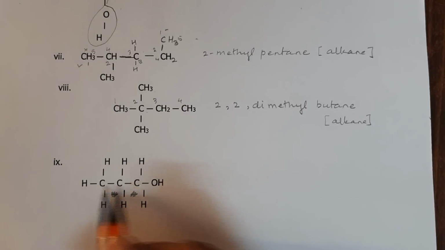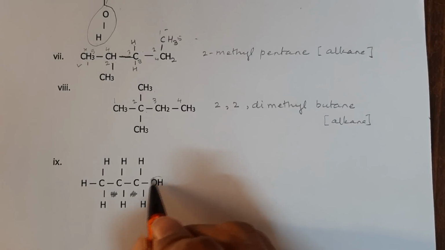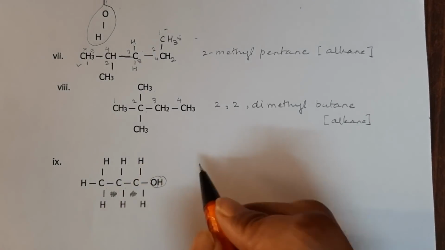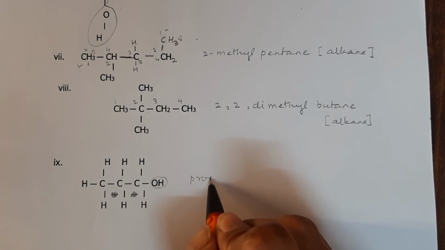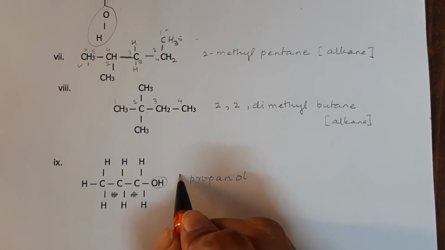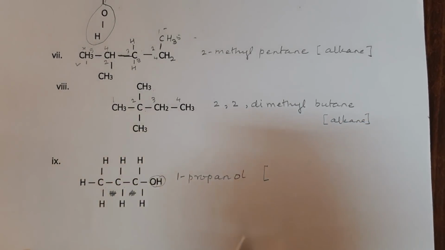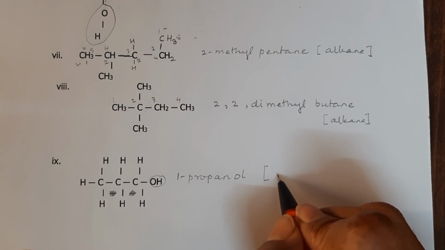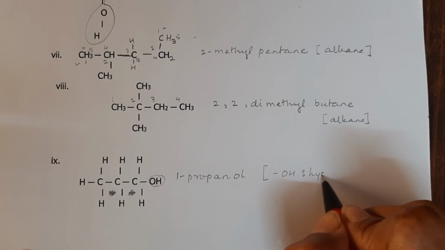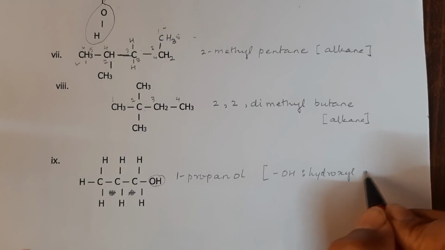This particular one, the longest chain, this bond has got cancelled here. This is the functional group, so it is an alcohol, 1, 2, 3, so it is prop, so it is propanol, and the first carbon, so it is 1-propanol, and it will be dash OH, which is hydroxyl group.